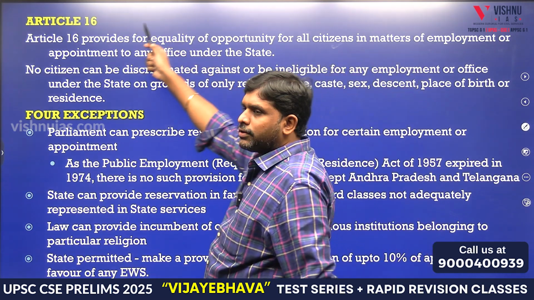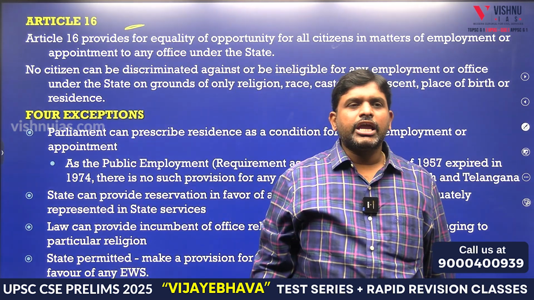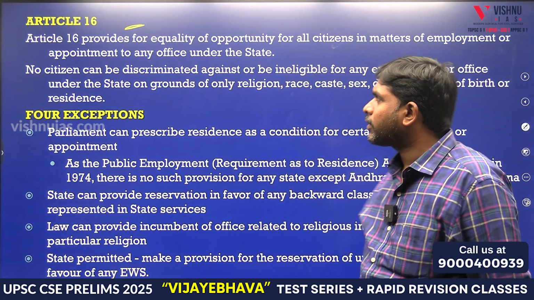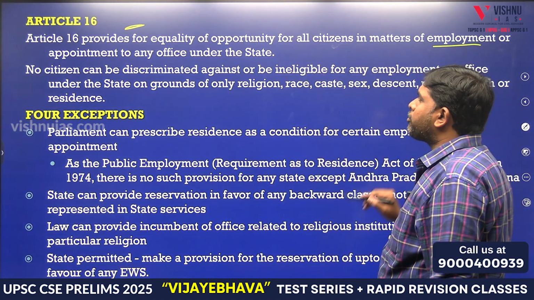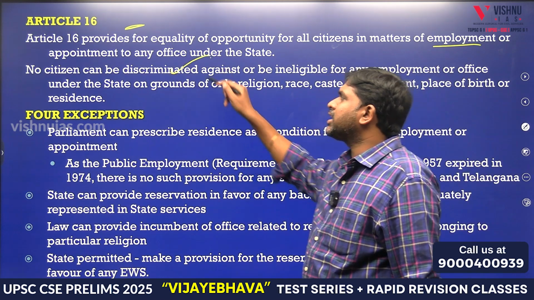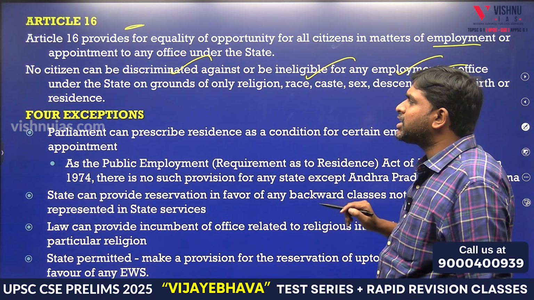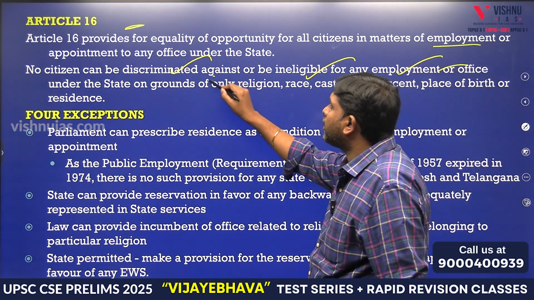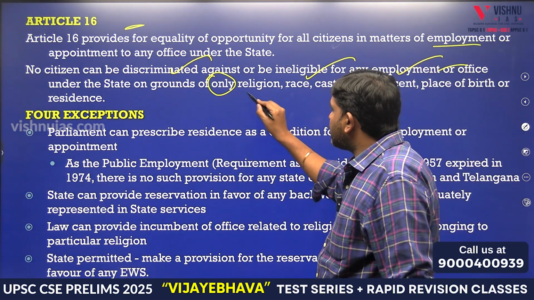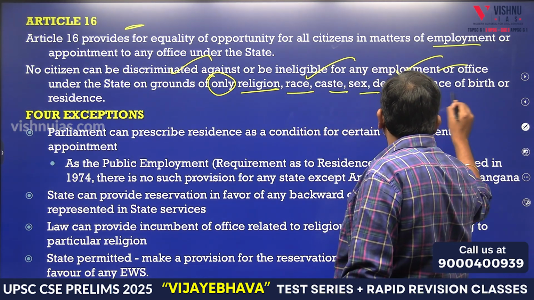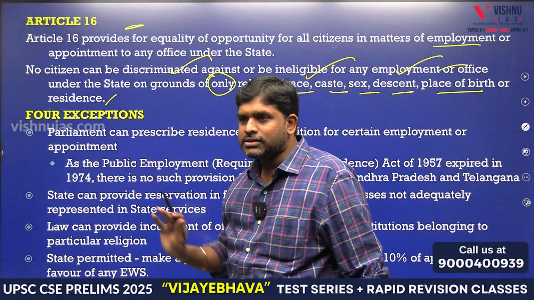Article 16. Equality of opportunity in public employment. In matters of employment, no citizen can be discriminated against or be ineligible for any employment or office under the state on grounds only of religion, race, caste, sex, descent, place of birth or residence.